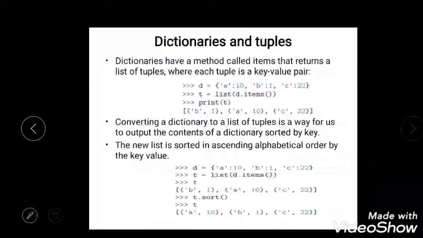You can see B, A, 10, C, 22. Now I'm trying to sort it out. If I sort it in alphabetical order, I can see A, B, C.